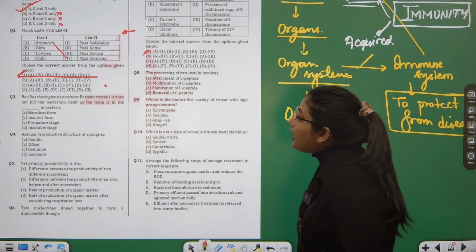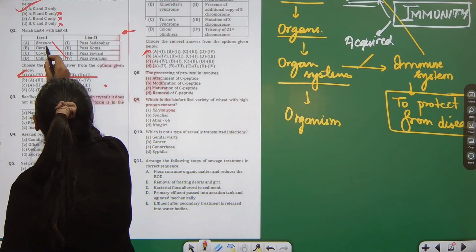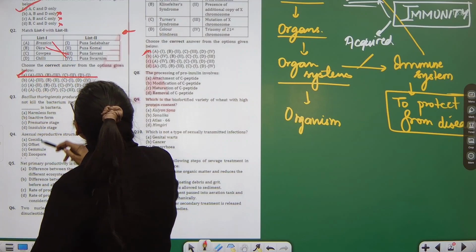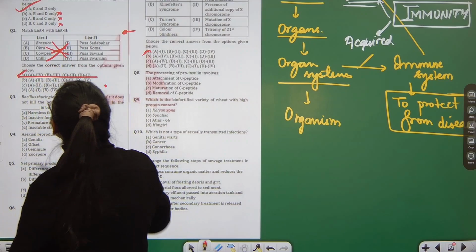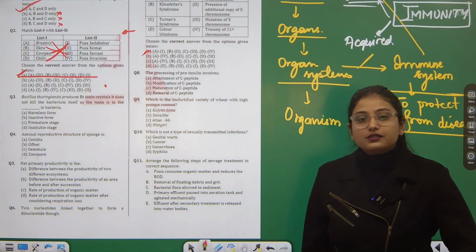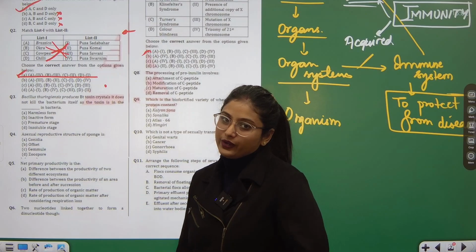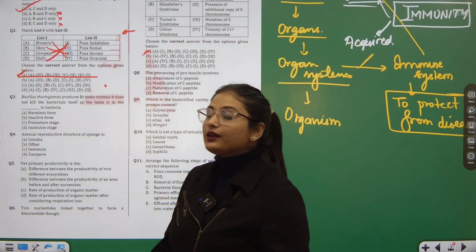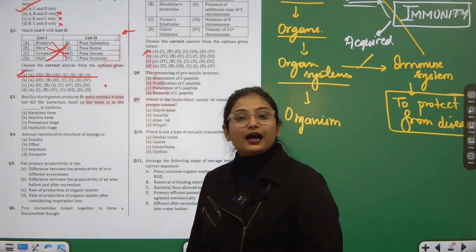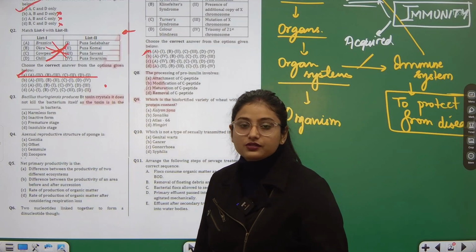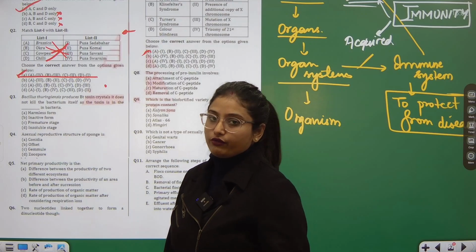Second, okra, B is Pusa Sawani, whereas cowpea is Komal and chili is Sadabahar. Okay, this is a proper factual learning question which you will learn and then only you will have an idea about this. Otherwise, it's better to skip such a question since negative marking takes away a lot of marks.